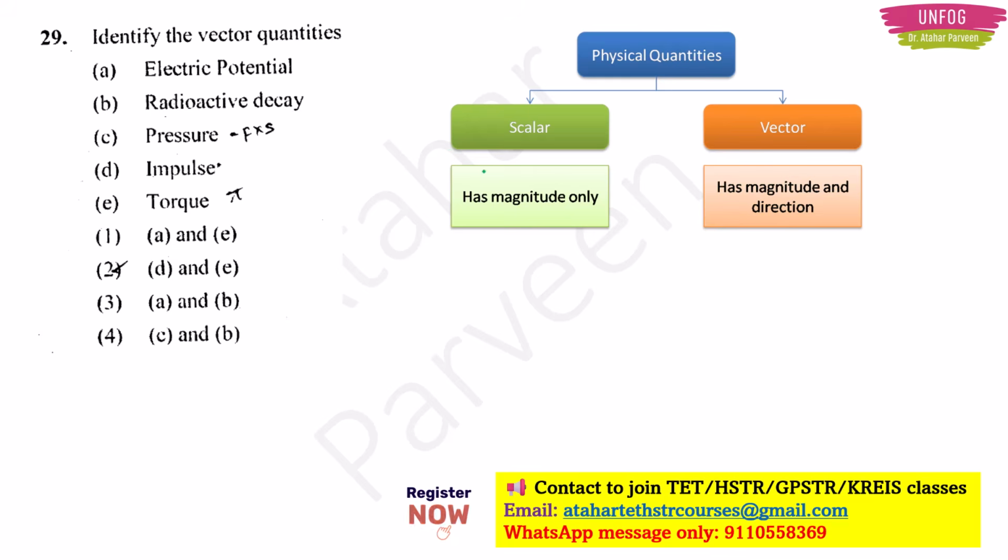So the best example for scalar is distance. We only wanted to know about the total path, and for vector we want direction, that is displacement. If this is the body, if it is going like this, and if this is your origin, so it is plus x, and if it is going like this, then this is minus x. We want to know about the negative sign here.